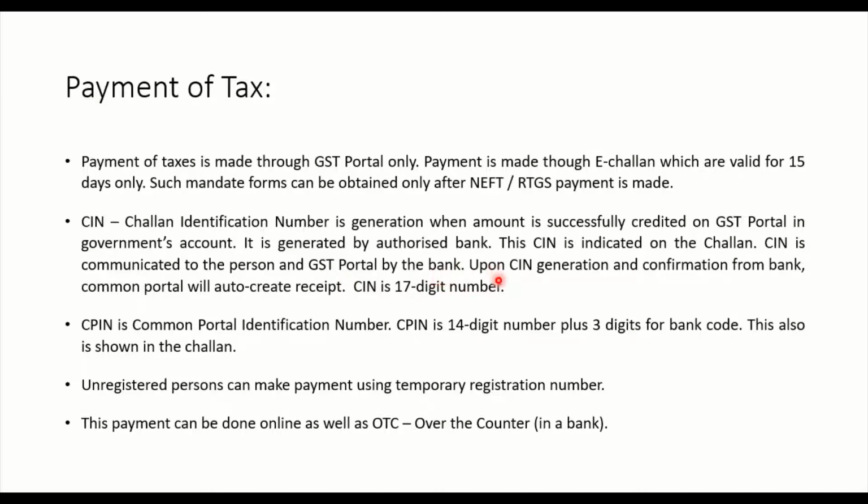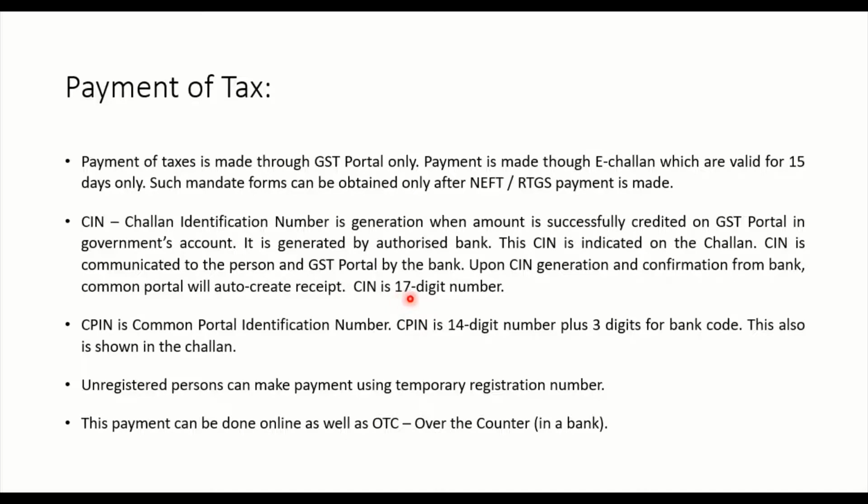So this authorized bank will communicate the CIN which is generated, to the person and the GST portal, by the bank only. Upon CIN generation and confirmation from the bank, the common portal, this GST portal, will automatically create a receipt, and that will be a valid receipt. And CIN is a 17-digit number.